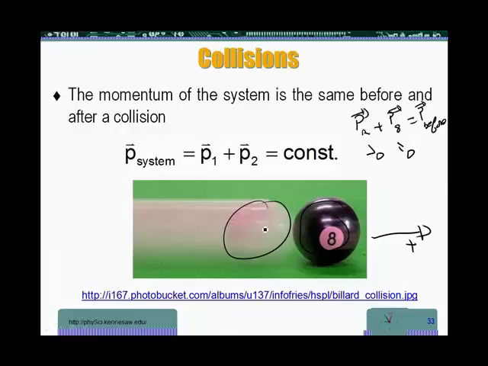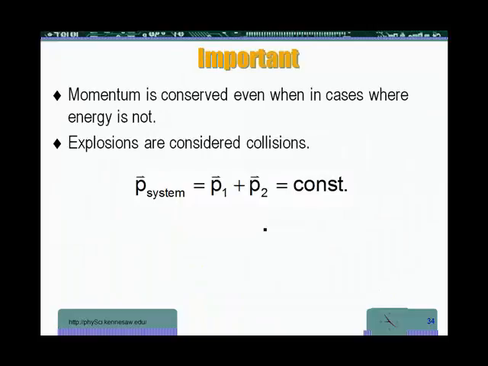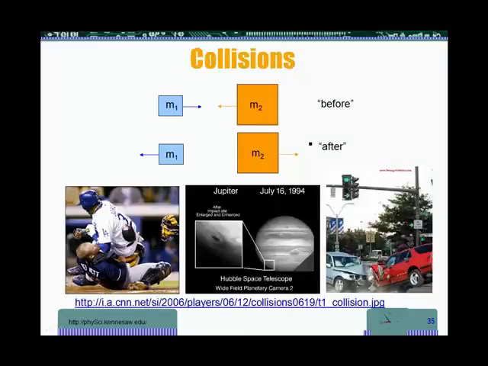That's conservation of momentum in collisions. The momentum before the collision is equal to the momentum of the system after the collision. A few reminders: momentum is conserved even when energy is not. And we'll talk about it later on, but explosions are also considered collisions. It's a reverse collision of sorts. Let's talk of several examples.